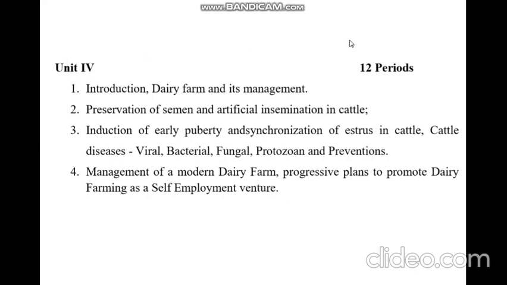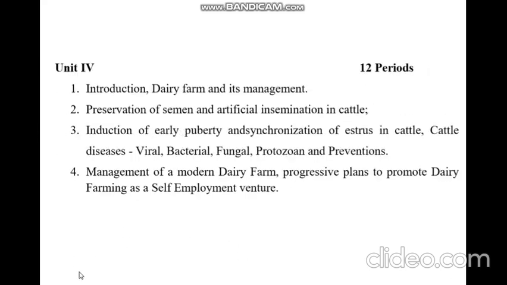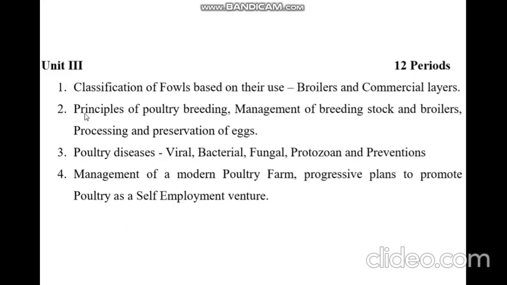So again, I would like to summarize this unit: we all have to study about dairy farming here. What are the techniques? We have to see the theoretical concepts and their applications. So basically this is applied, but first you need to understand the theory for that application. So this is about your syllabus, and in this syllabus I will be teaching you unit 3 and unit 4, which is about poultry farming and dairy farming.